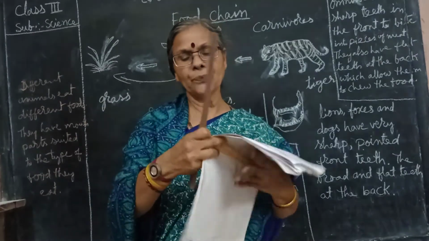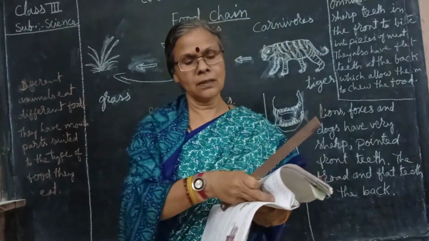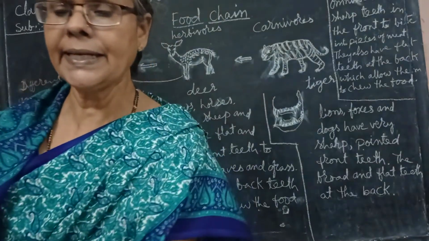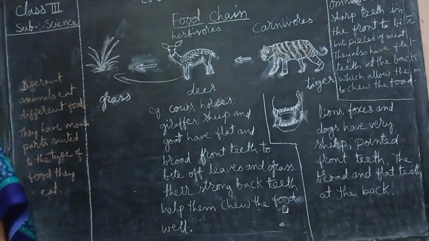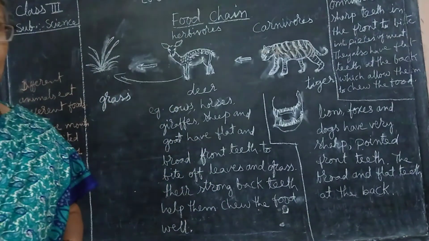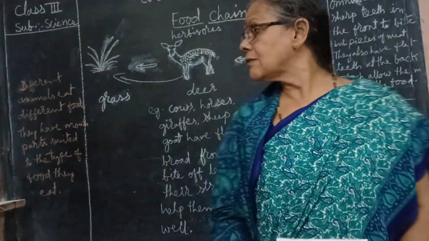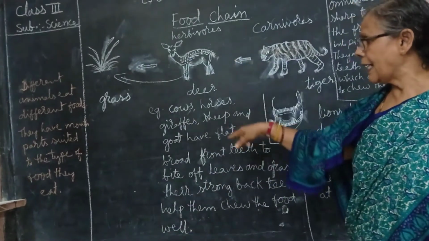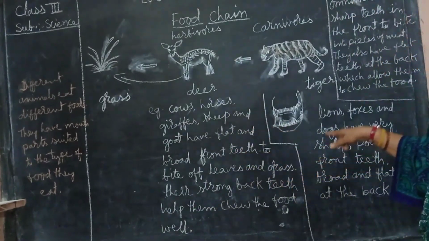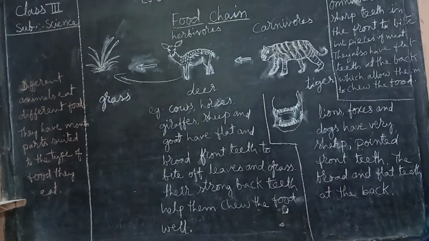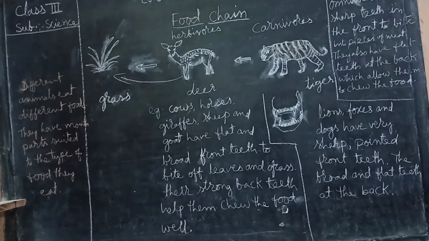I'll give you a few more food chains. Will you please complete them? This is a homework I'll give you. There are many such food chains. Okay, you observe this diagram and this one. Observe this very keenly. Omnivores I have given you, and the carnivores. All the three categories of chains. Because I do not have the space, that's why I have shown you.